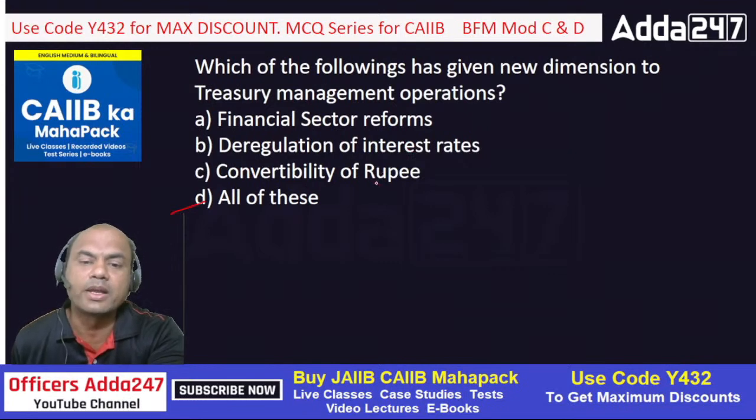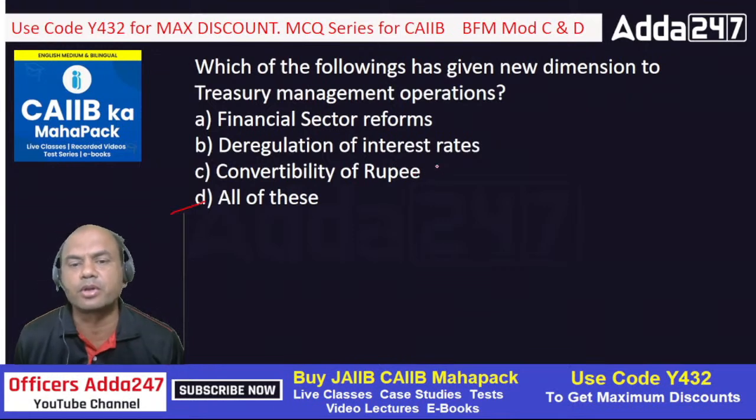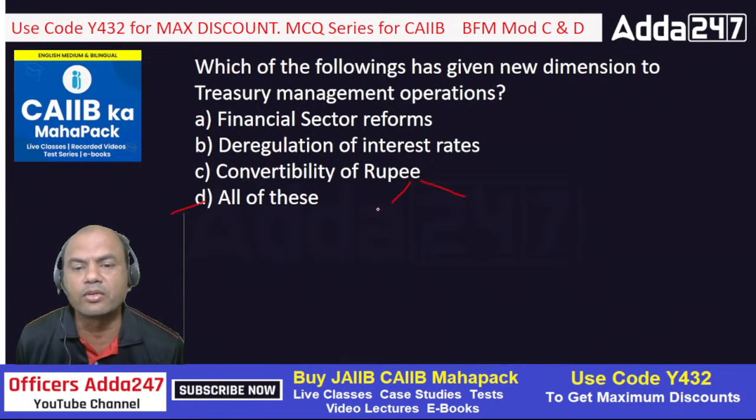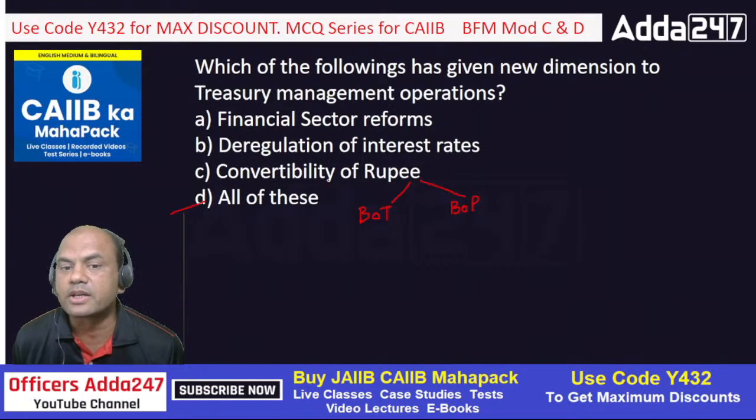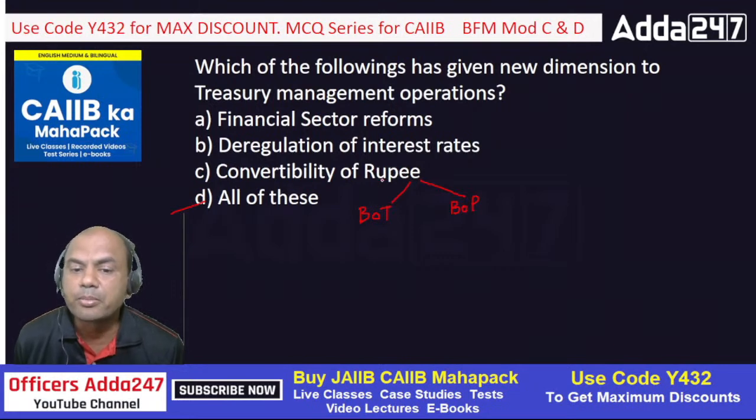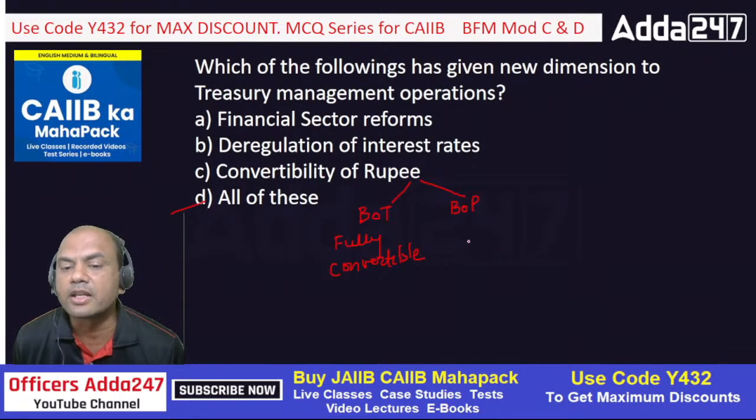Convertibility of rupee. Here, we generally say that rupee is partially convertible. Okay, but remember, I'll give you one important concept today. There are two things over here. One is current account and second is capital account. Right? Means we call it balance of trade, BOT, and balance of payment, BOP. So one important point which I need to stress today is convertibility of rupee. Under BOT, balance of trade, rupee is fully convertible. Everyone please pay attention. Fully convertible under balance of trade, but under balance of payment it is partial.